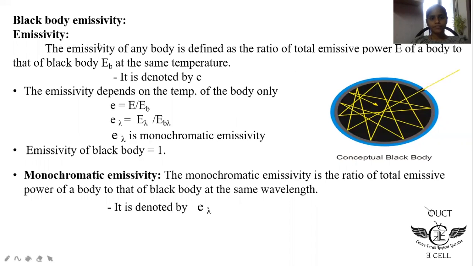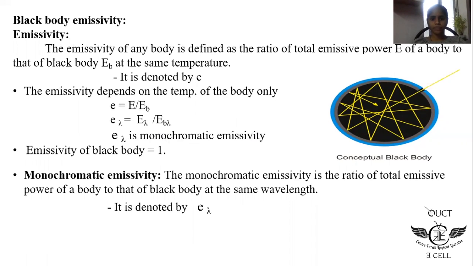Emissivity. The emissivity of any body is defined as the ratio of the total emissive power E of a body to that of the black body EB. E is the total emissive power and EB is that of the black body at the same temperature, and it is denoted by small e. So the emissivity depends on the temperature of the body alone. Emissivity is equal to the total emissive power over that of the black body, and E lambda is the monochromatic emissivity. When we discuss other bodies, we will take the black body as the reference, because the emissivity of the black body is 1.